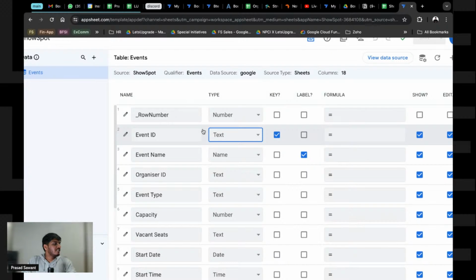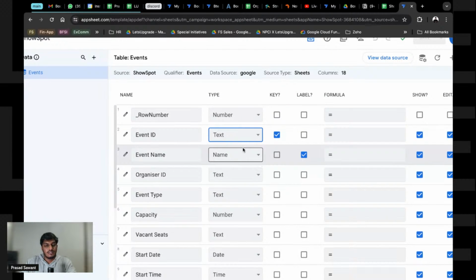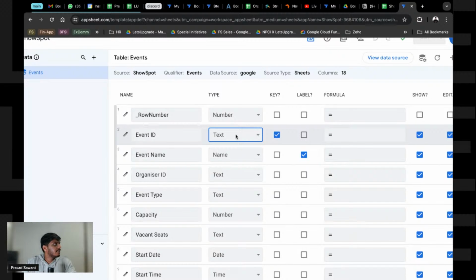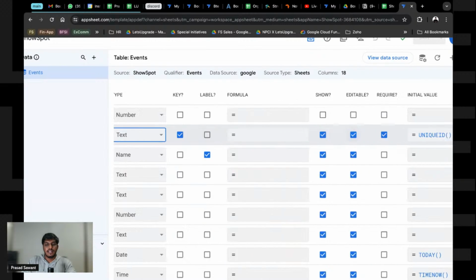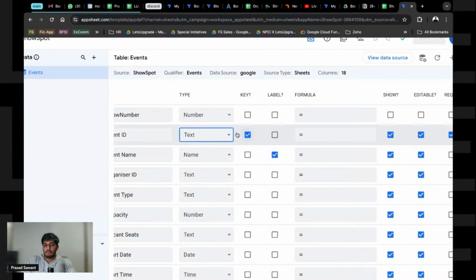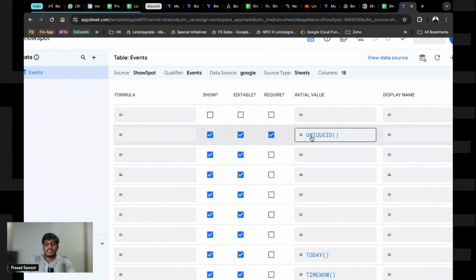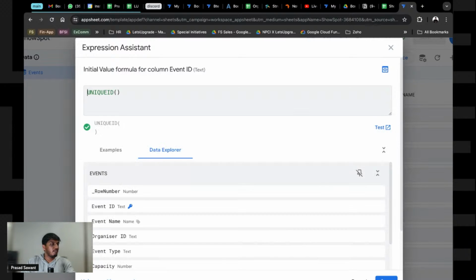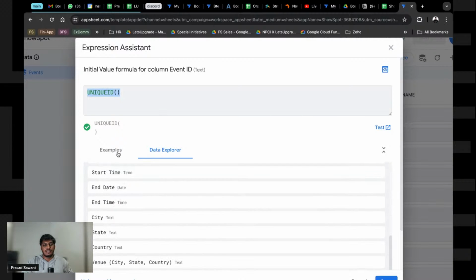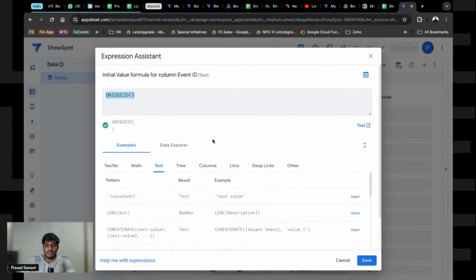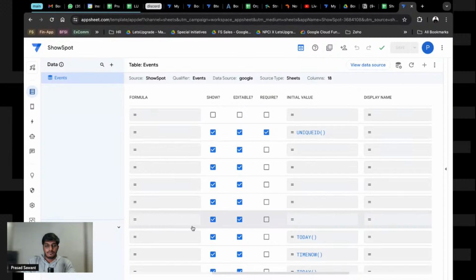Now let's fix a few of those. Event ID is going to be text. Let's keep it text. We don't want it to be a number. We can basically mix and match, right? So it is going to be a unique ID. And since it's marked as primary key, a unique ID is automatically added to this particular field, right? So these are the formulas of how you can put. That is the formula bar where you can put the formulas in while we are creating this app.